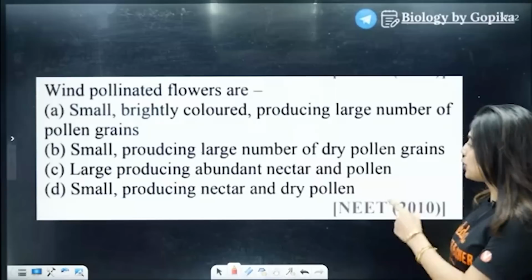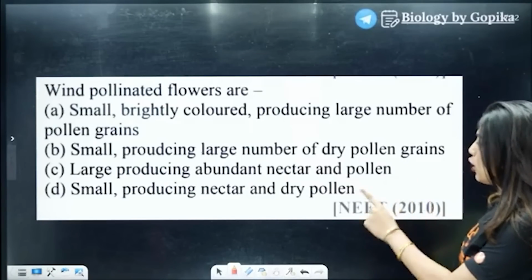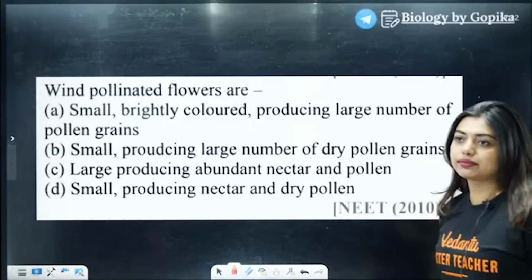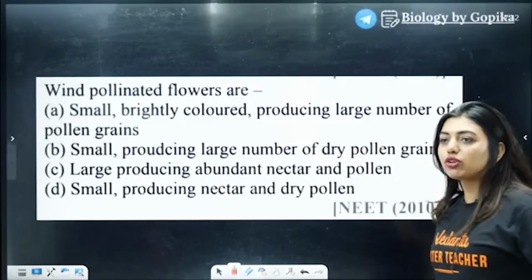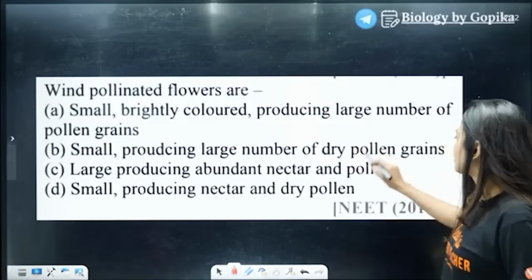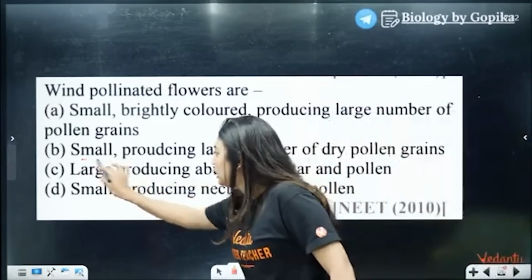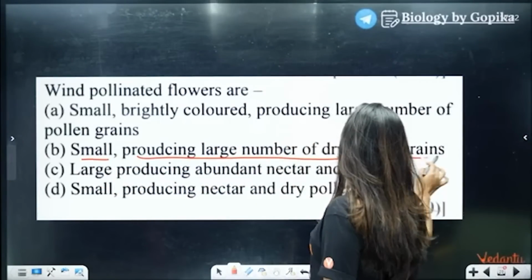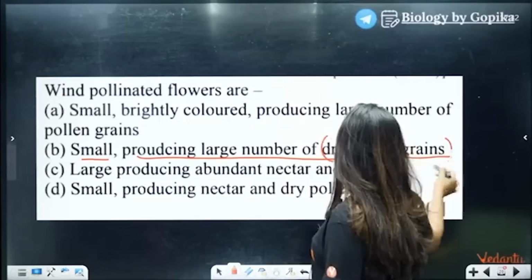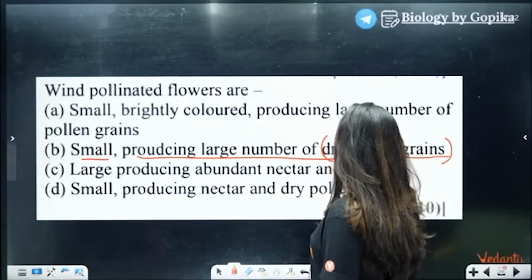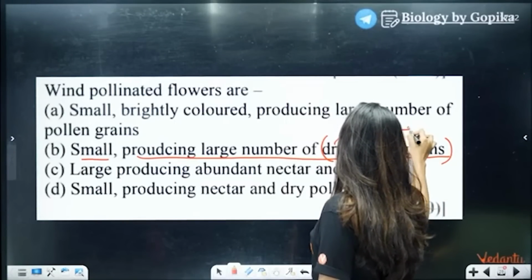And then large, producing abundant nectar and pollen. Small, producing nectar and dry pollen. Okay, out of all the options, only this one looks nice, so I will go with this one. Yes, so here, small, producing large number of dry pollen grains. Students, here the issue is it has to be sticky, otherwise it will not go and bind.